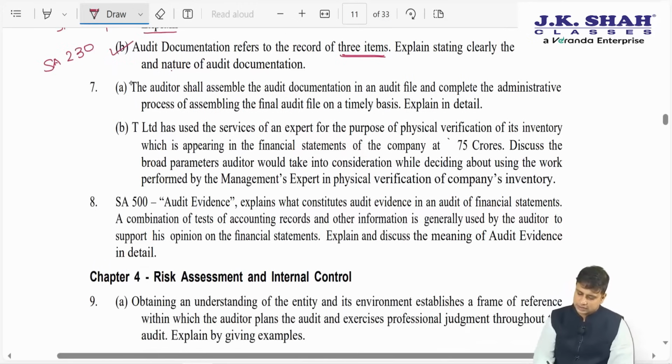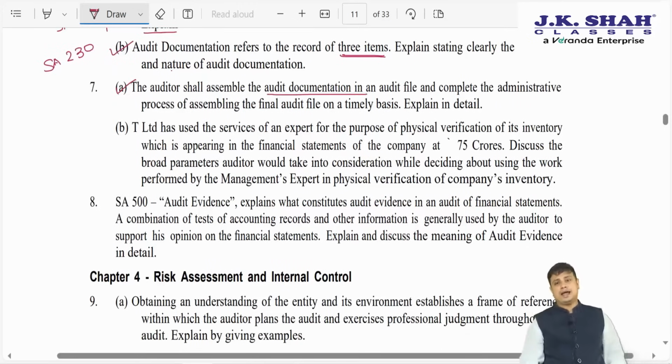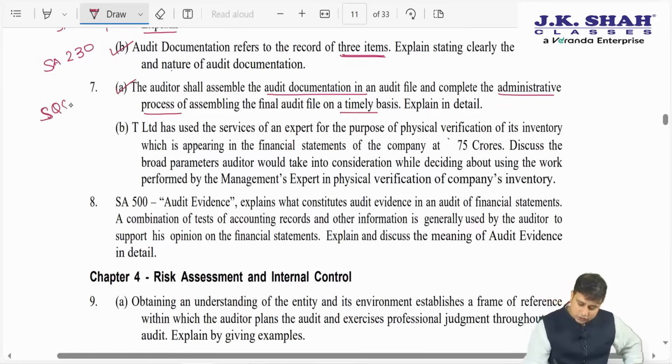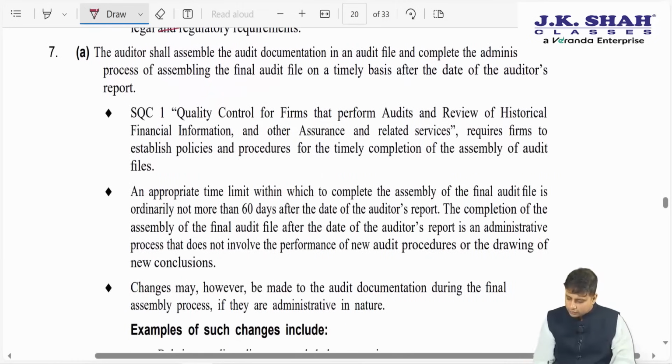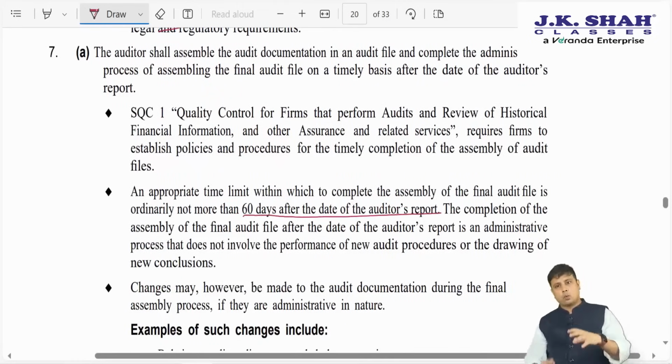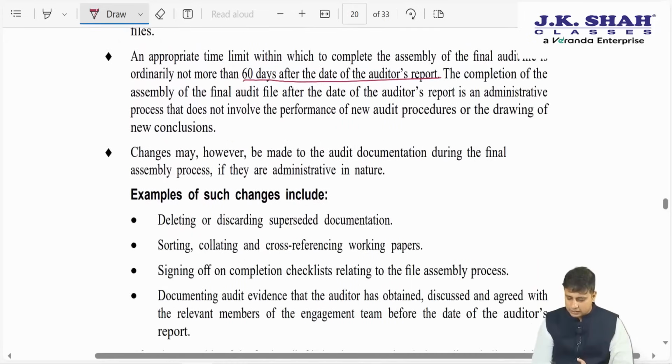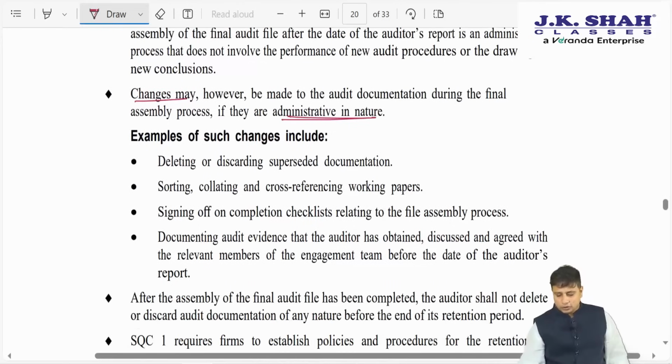Next, 7A: the auditor shall assemble the audit documentation in an audit file and complete the administrative process of assembling the file on a timely basis. Though related to documentation, this point has been covered under SQC 1. What does SQC 1 say? We need to assemble the final audit file within 60 days from the date of the auditor's report. Once the assembly has been done, we cannot make any changes. However, changes of an administrative nature are allowed. For example, deleting or discarding superseded documentation, sorting and collating, signing of the completion checklist, and documenting the evidence are allowed.